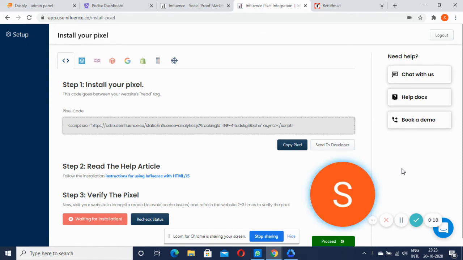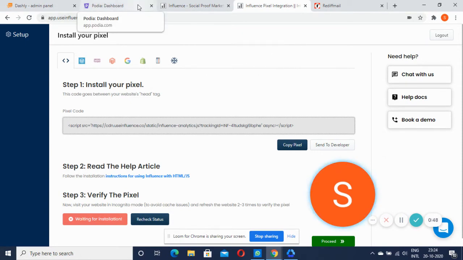In today's video, we shall be showing you how to install the Influence Pixel on your Podia website. Once you have signed up with Influence using your email ID and verified the email ID, you will land up on the first page of the dashboard from where you need to copy the pixel. Click on Copy Pixel. The pixel gets copied to the clipboard.